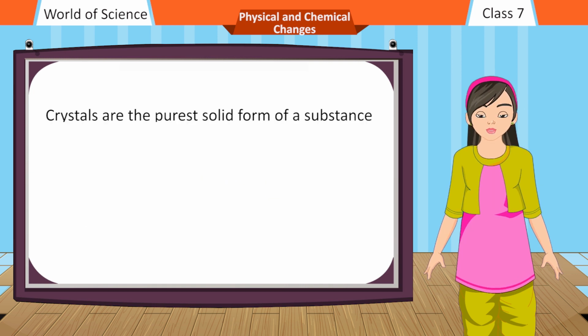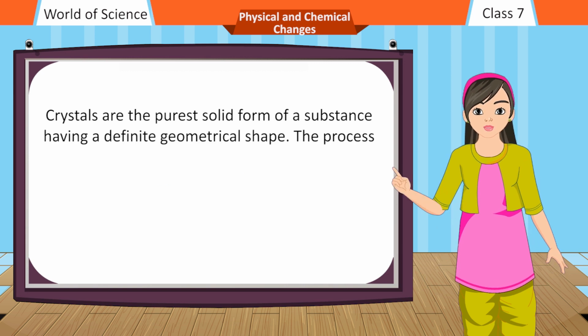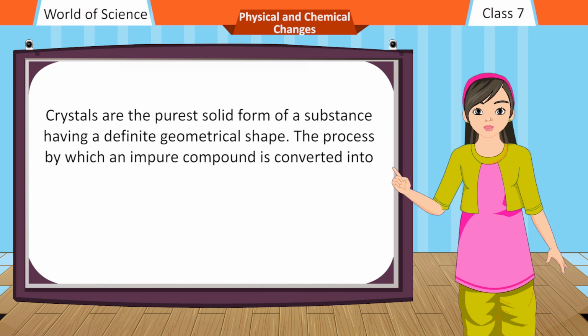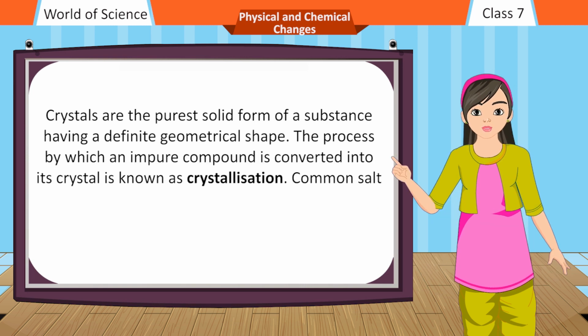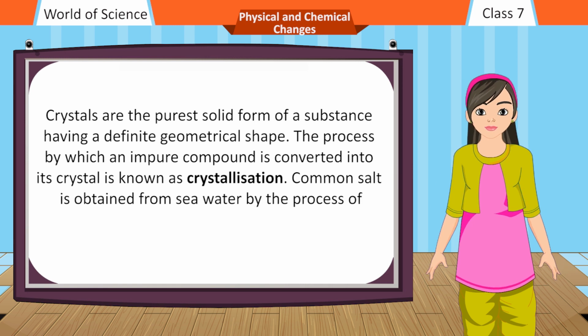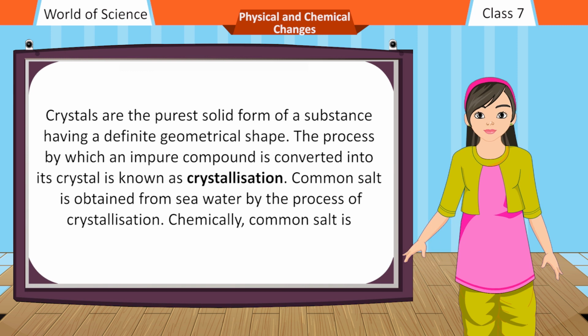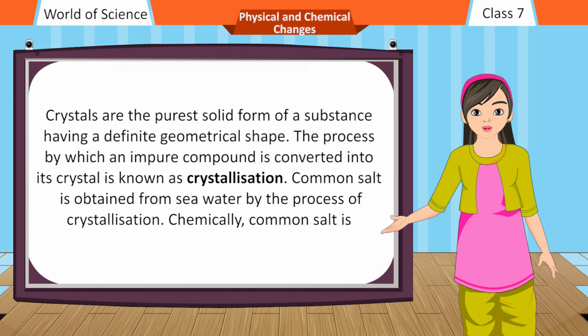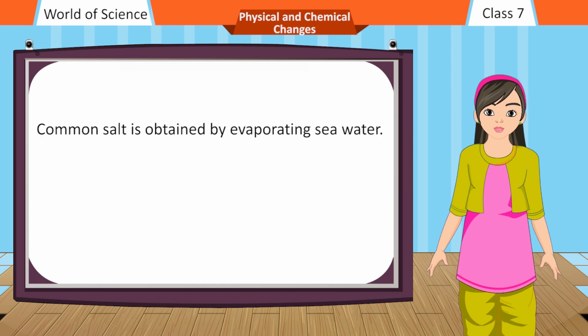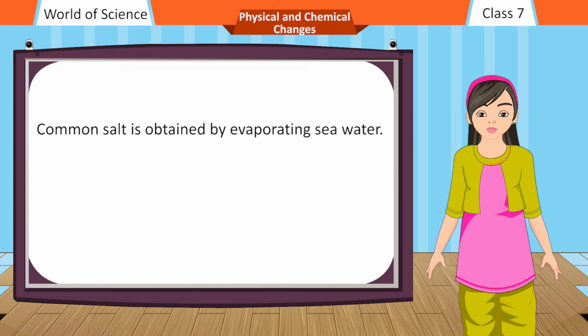Crystallization. Crystals are the purest solid form of a substance having a definite geometrical shape. The process by which an impure compound is converted into its crystal is known as crystallization. Common salt is obtained from sea water by the process of crystallization. Chemically, common salt is sodium chloride. Common salt is obtained by evaporating sea water.